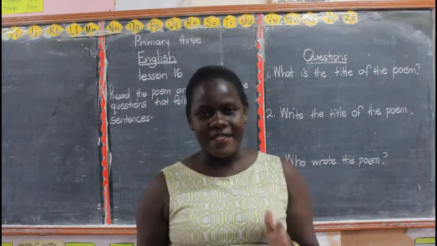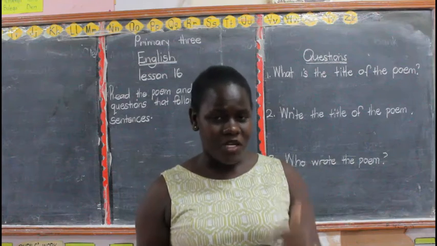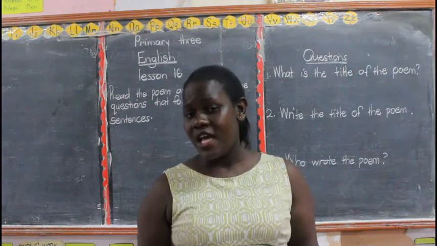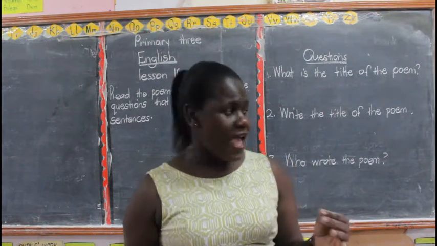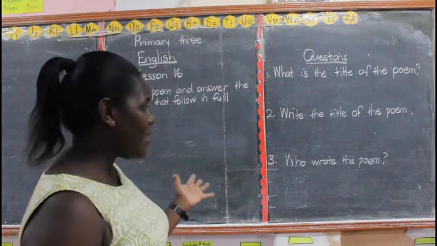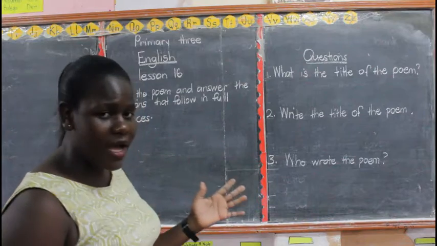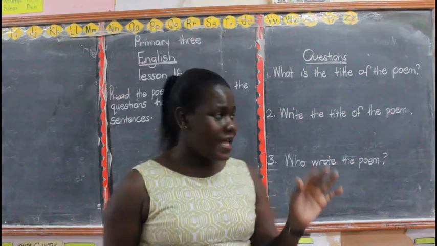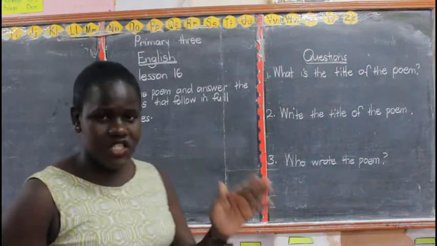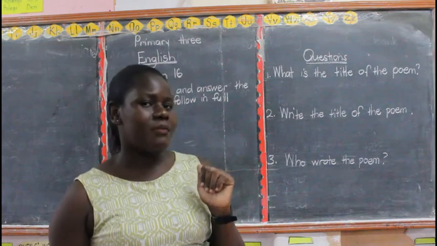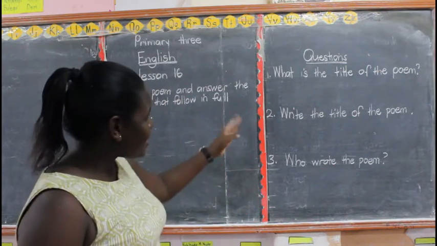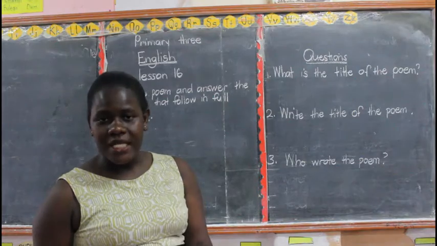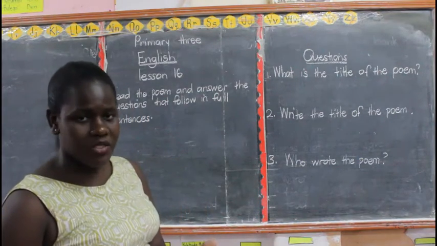It is as short as that. And remember, the questions are there. And you should know those questions which tell you to write in full sentences. I have just given you some examples here. Question 1, what is the title of the poem? Then question 2, write the title of the poem. Are they the same questions? What is the title of the poem? Write the title of the poem. They are different questions. Are we together?